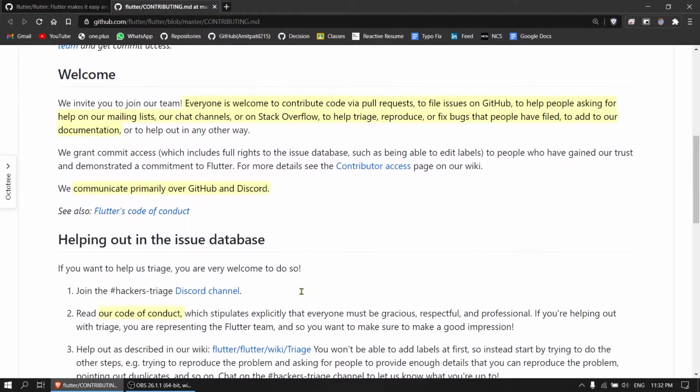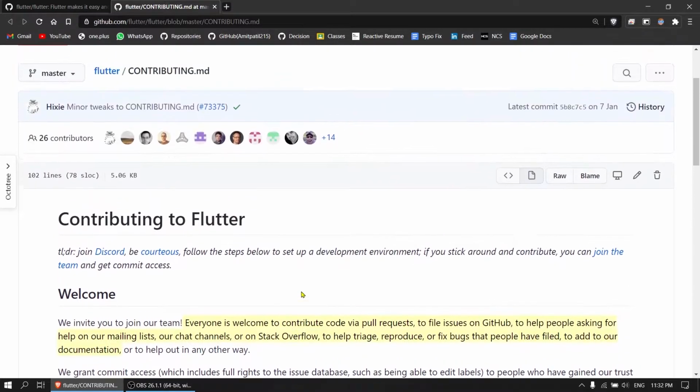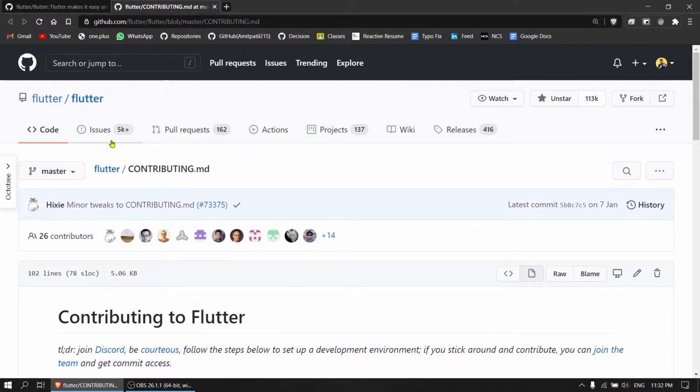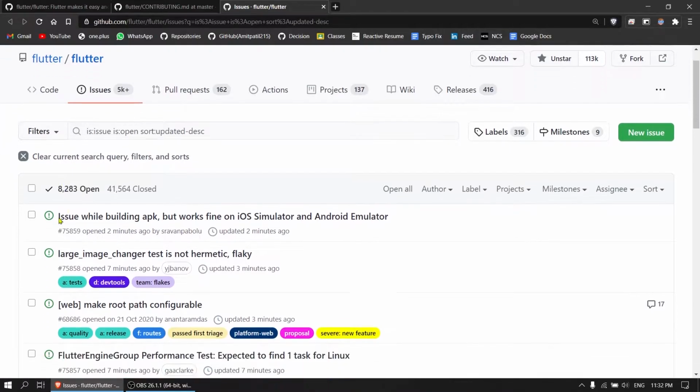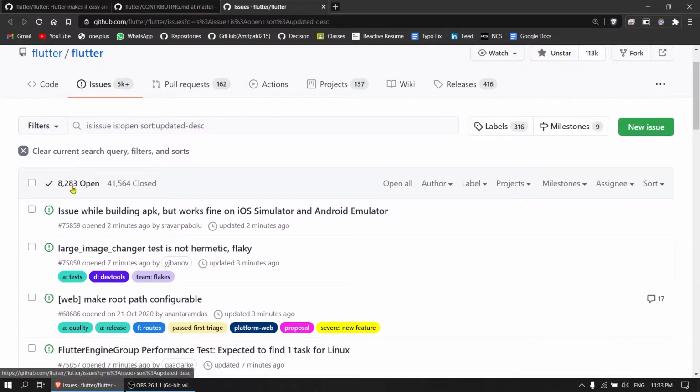What do we mean by tracking and triaging the issues? Let me go to the issue section. We have 8,283 open issues, as well as more than 40,000 closed issues. So there is plenty of room to work. Almost 8,000 issues. So how do you find which issues you should be working on?